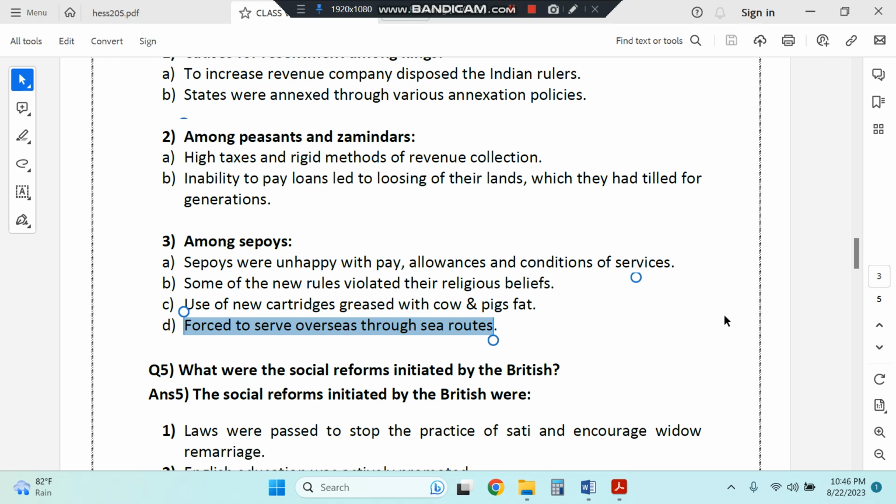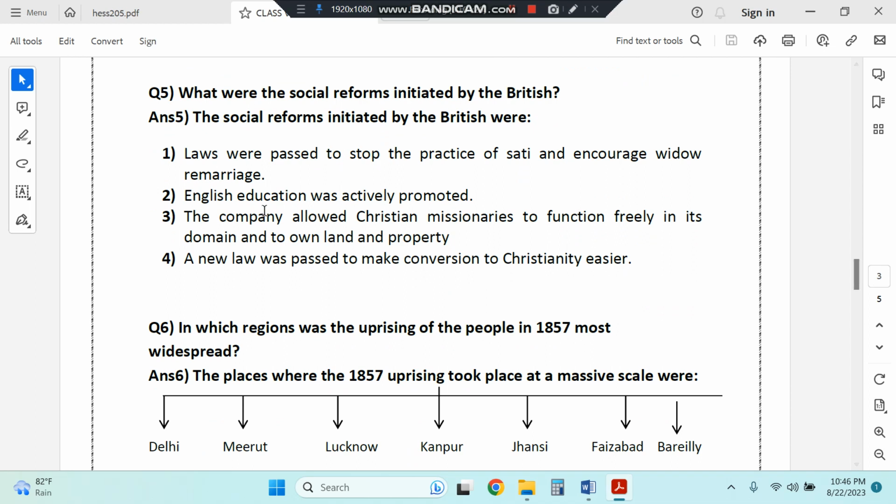Okay, the next question is what were the social reforms initiated by the British? Laws were passed to stop the practice of sati and encourage widow remarriage. English education was actively promoted. Company allowed Christian missionaries to function freely in its domain and to own land and property. A new law was passed to make conversion to Christianity easier.